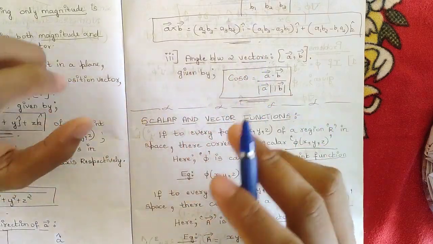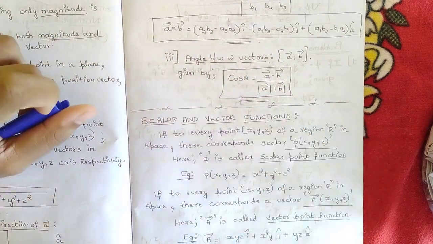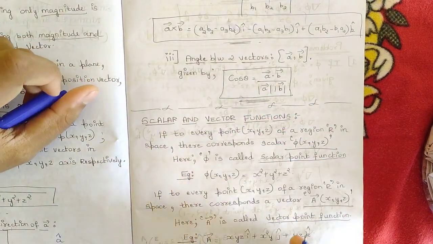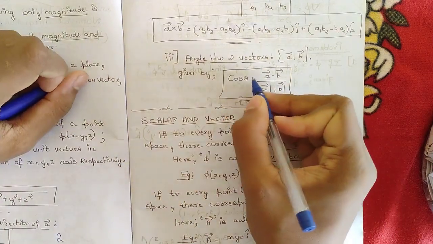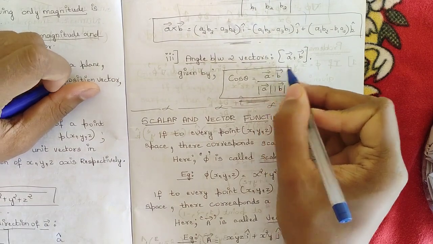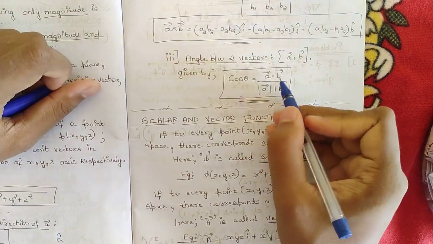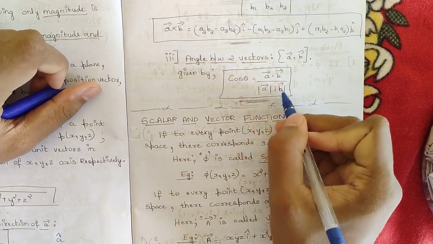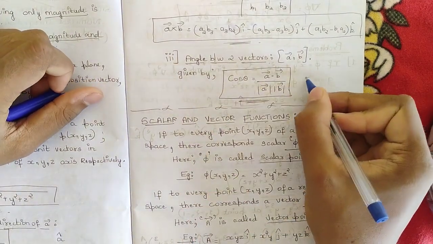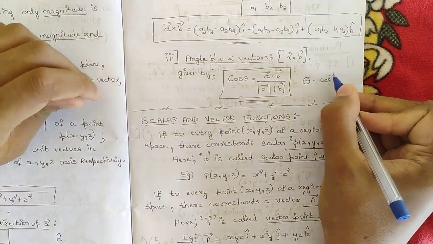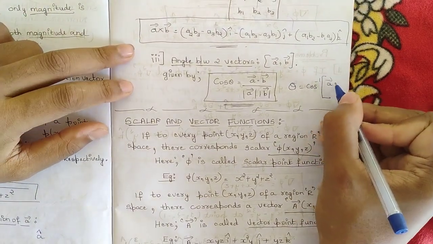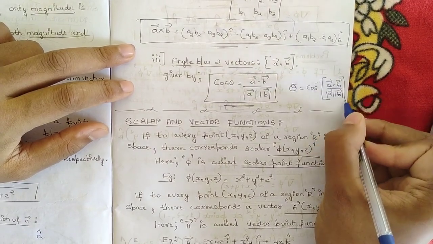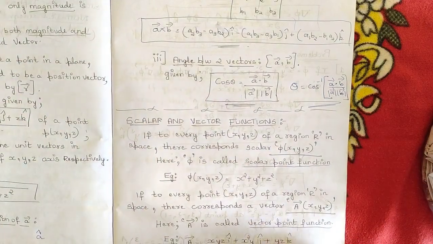Now next is the angle between two vectors A and B. The angle between two vectors is given by cos theta. In order to find it, cos theta is equal to vector A dot vector B divided by magnitude of vector A into magnitude of vector B. And if you want to find the angle, theta we could write as cos inverse of the same thing, that is A dot B divided by magnitude of vector A into magnitude of vector B. So in this way you could find the angle between two vectors.